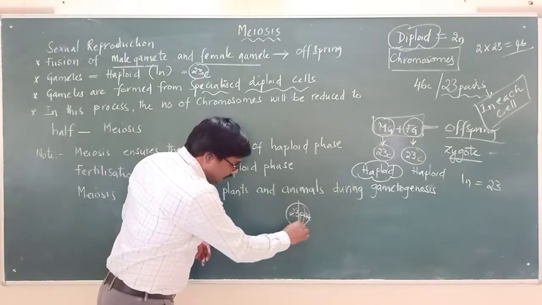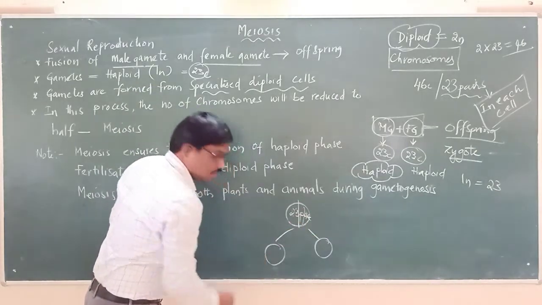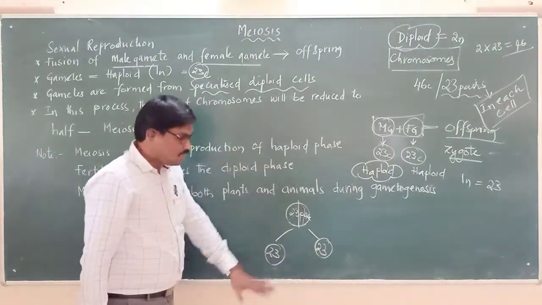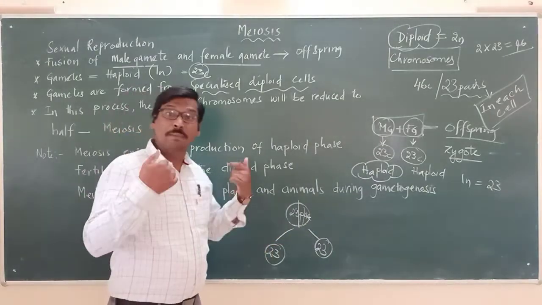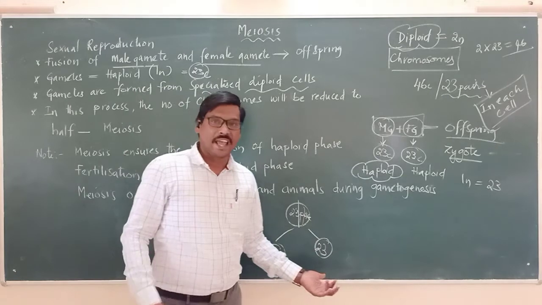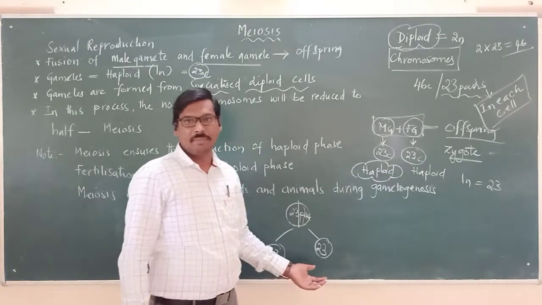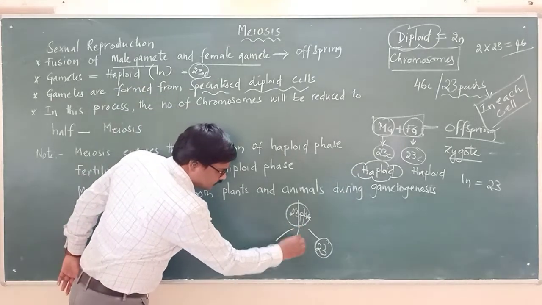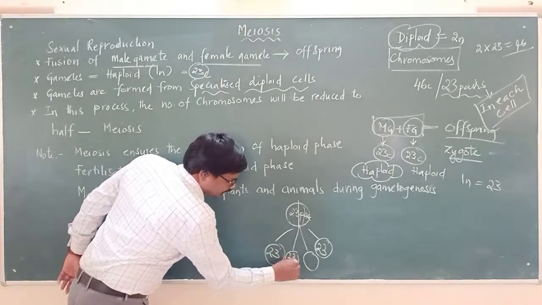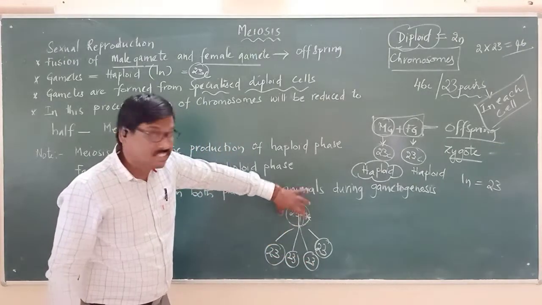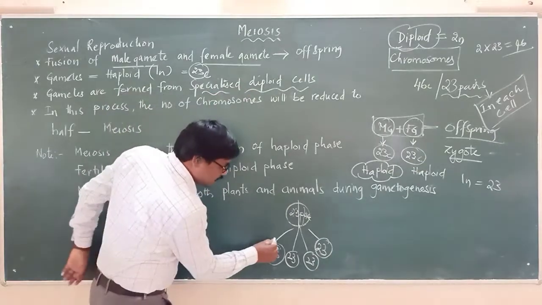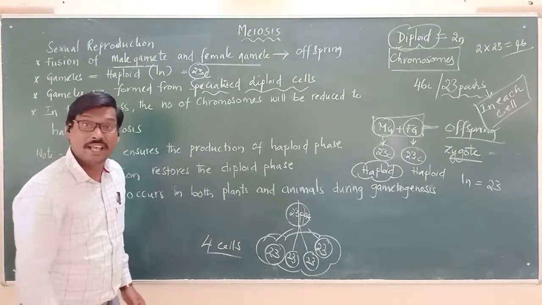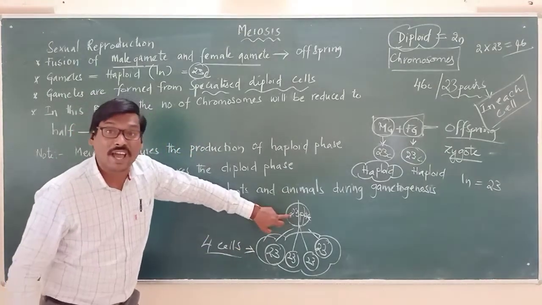When it has a full set, 23 pairs, otherwise 46, this cell will divide and give rise to cells with only 23 chromosomes. If this process is taking place in males, we call these cells male gametes. If it is taking place in females, we call them female gametes. From one specialized diploid cell, 4 cells are formed.